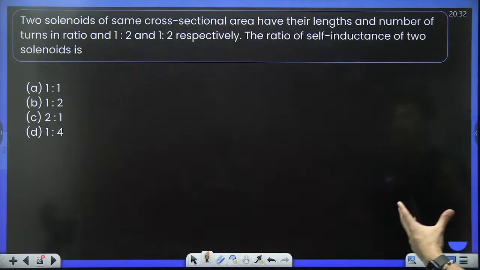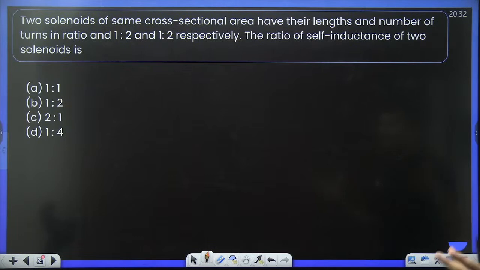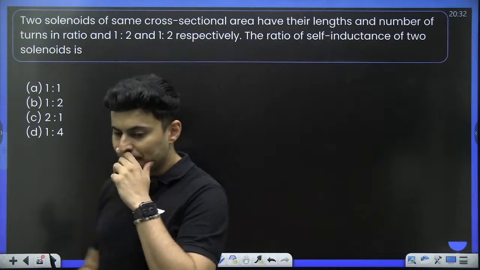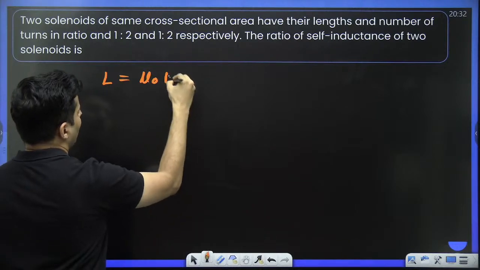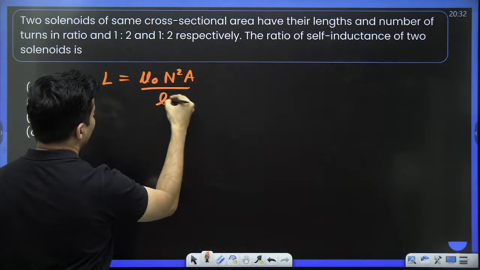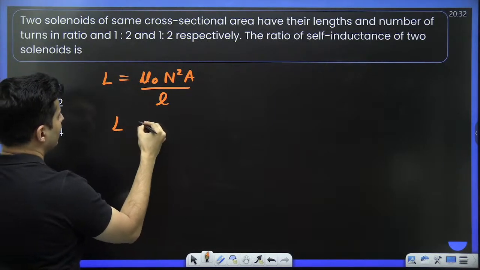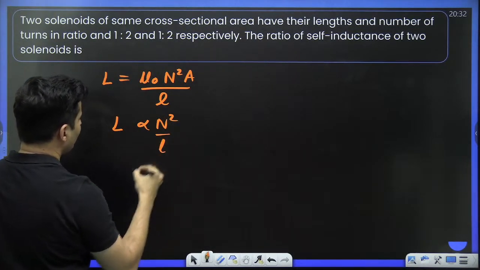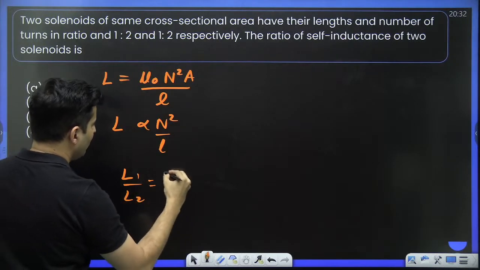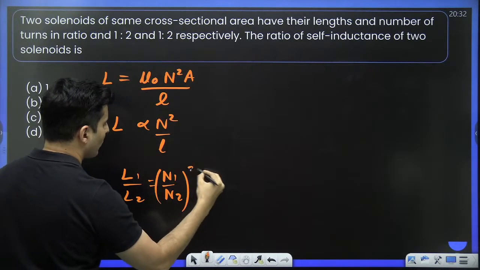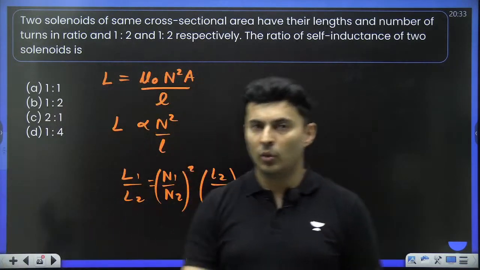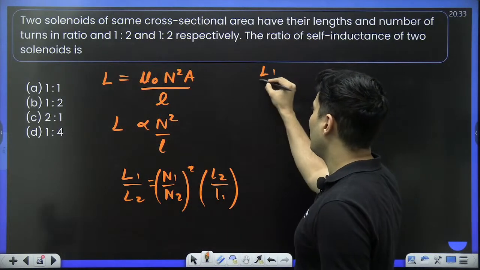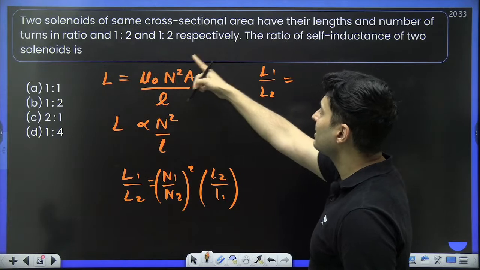Two solenoids, same cross section, lengths and the number of turns are in this ratio. What is the ratio of the self inductance? I think I'll need the formula. Inductance is mu naught n square area divided by the length. So inductance is directly proportional to n square by L. So L1 by L2 will be N1 by N2 whole square, and this will be L2 by L1. That's it. No square or cube or anything. So therefore L1 by L2. What is N1 by N2? Turns ratio. Check it out.